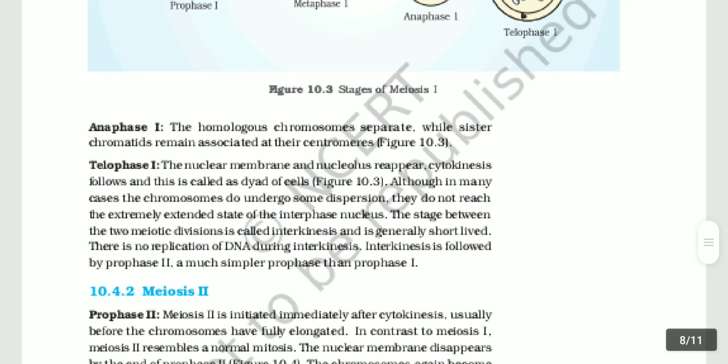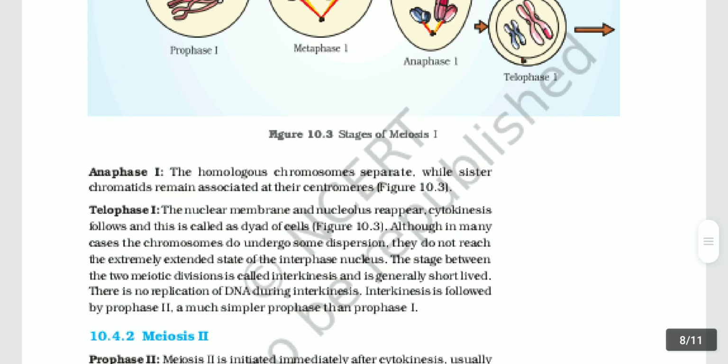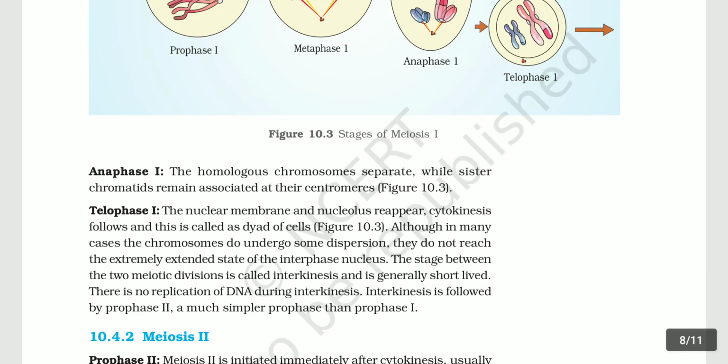Anaphase first, the homologous chromosomes separate while sister chromatids remain associated at their centromeres. Telophase first, the nuclear membrane and nucleolus reappear, cytokinesis follows, and this is called a dyad of cells.